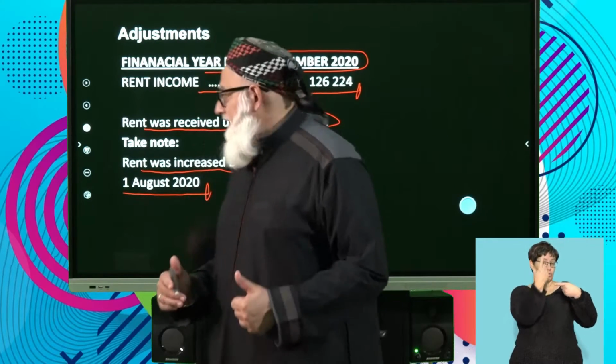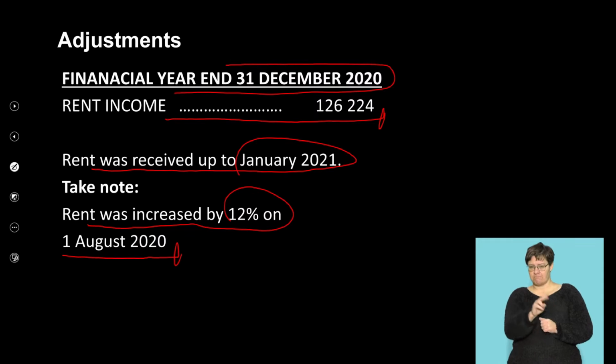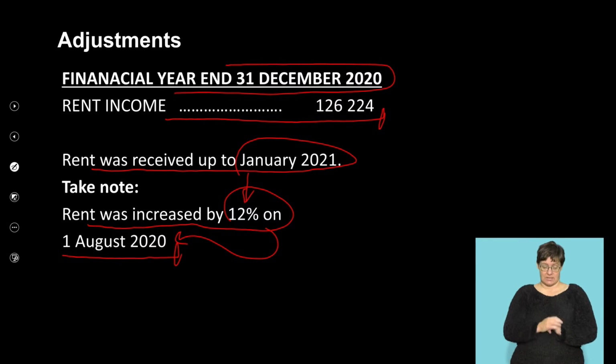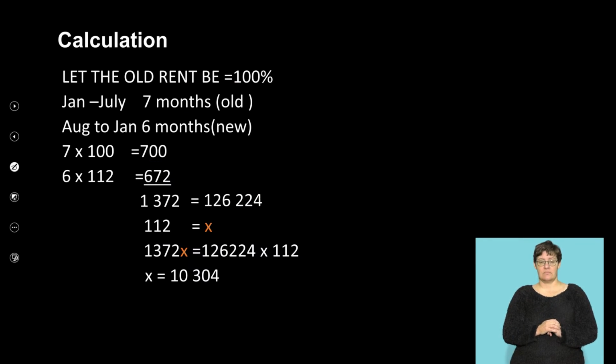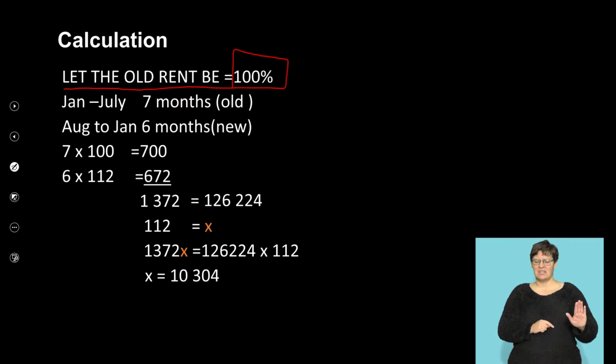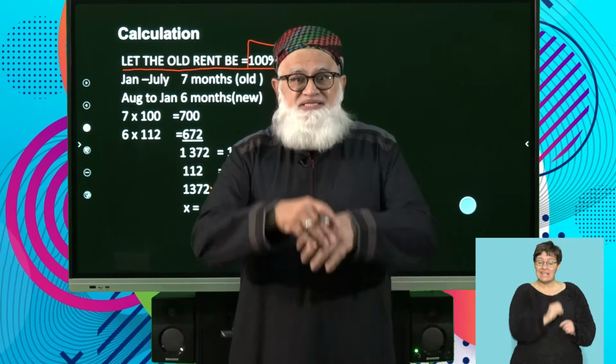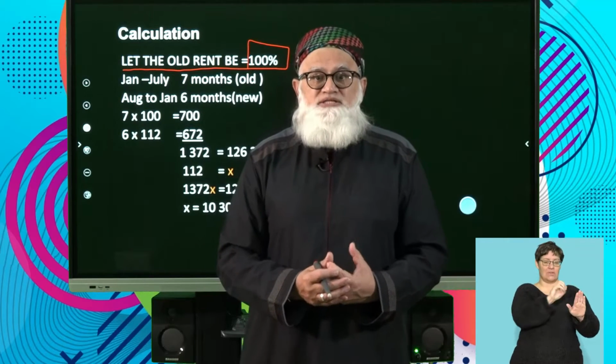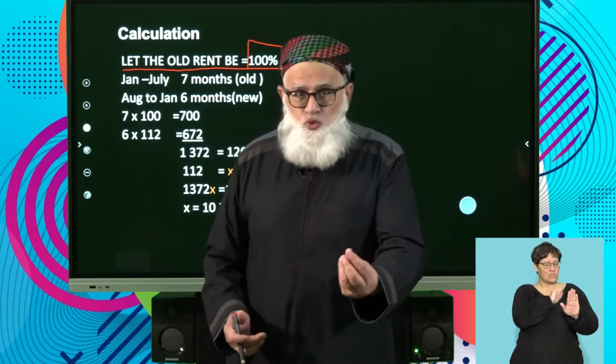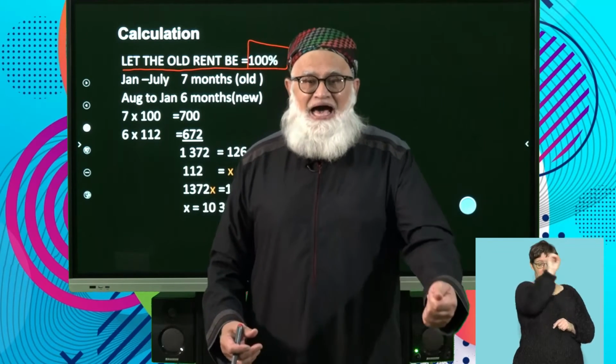So step number one, take note of the following. It was increased by 12%. That's a percentage increase. And when was it increased? On the 1st of August. Right, so therefore, the most important thing here is let your old rental be 100%. Why do we do that? Because we don't know what was the rand value of the rental. What we do know is that the percentage of the old rental was 100%. That is why we make the old rental 100%.